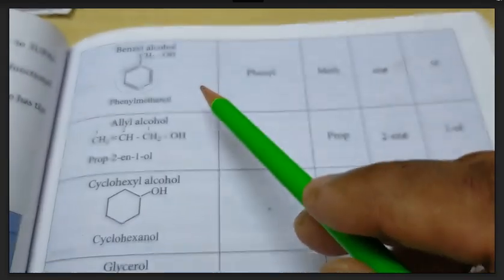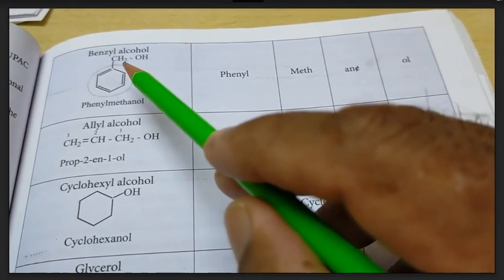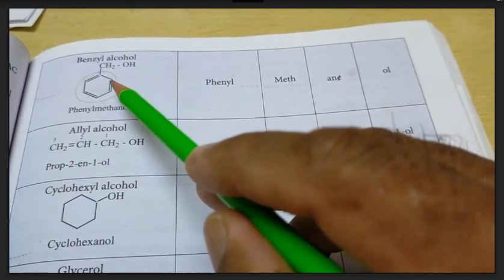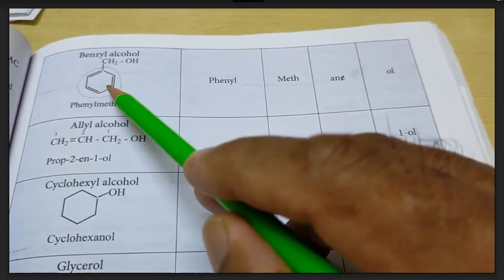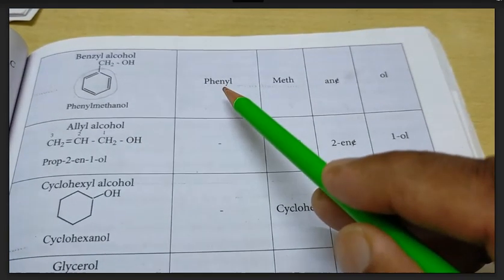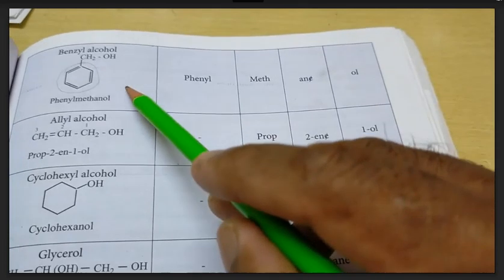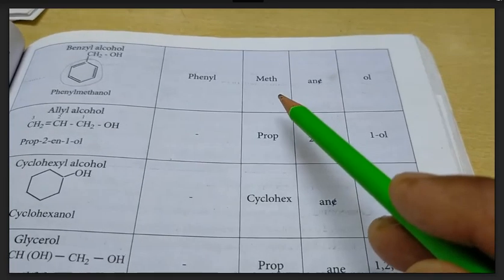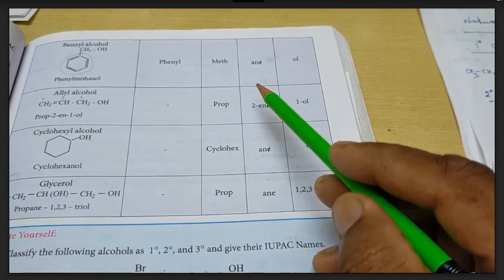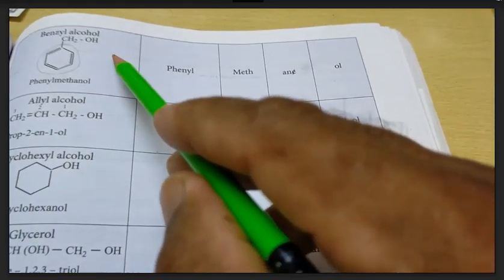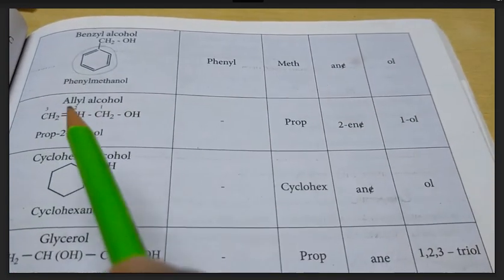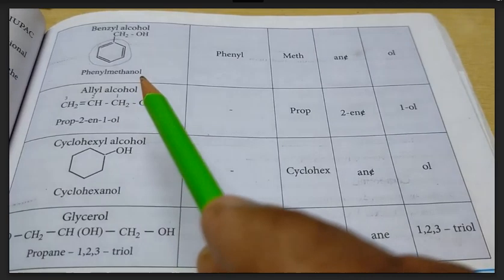Here the phenyl group is attached to a CH2 group having an OH group. So above the CH2 group, that phenyl group is considered as a substituent, and the name of the substituent is phenyl. Then the root word is based on the carbon chain having only 1 carbon, so meth. Then only single bond system, so ANE. Then OH group is present over there, so OL. So the name of the compound is phenyl methanol.